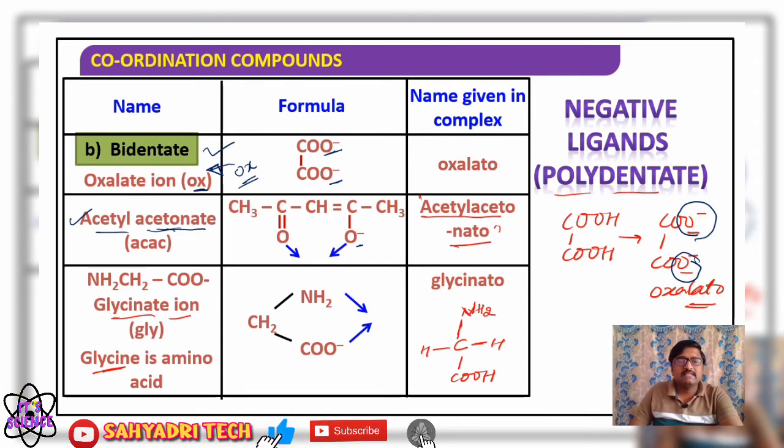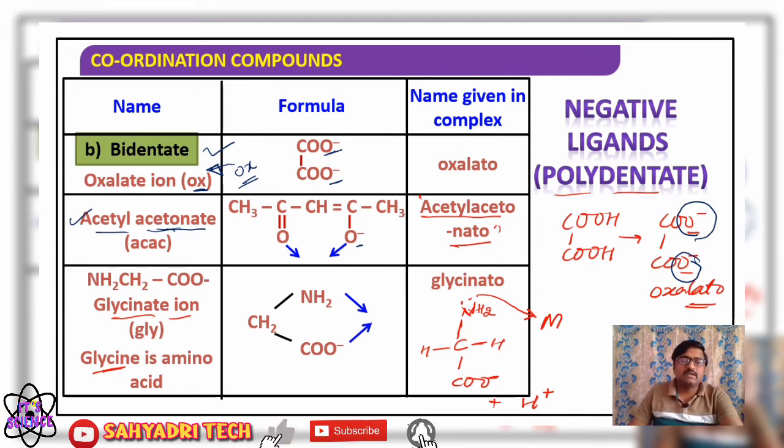Here, in glycine, nitrogen carries a lone pair of electrons and makes a coordinate bond with the metal, so monodentate. But what about the carboxyl group? After losing an H plus ion, what happens? The carboxylate ion, COO minus, is formed.